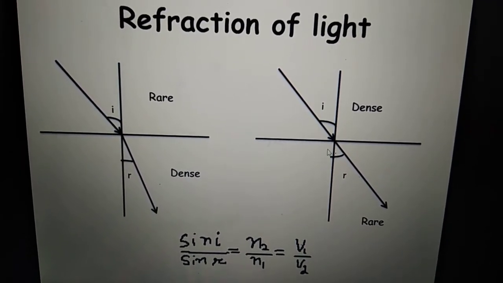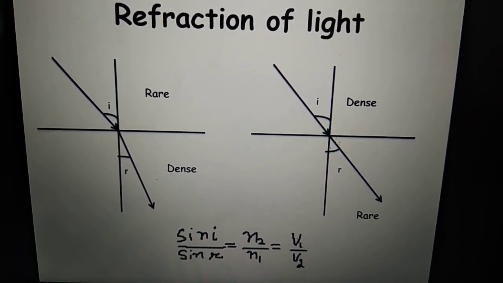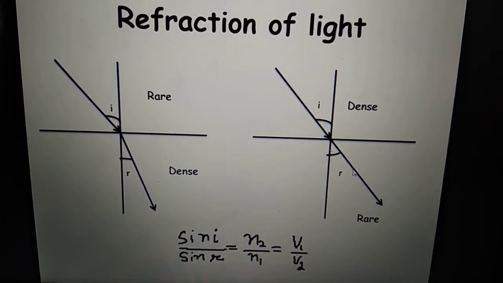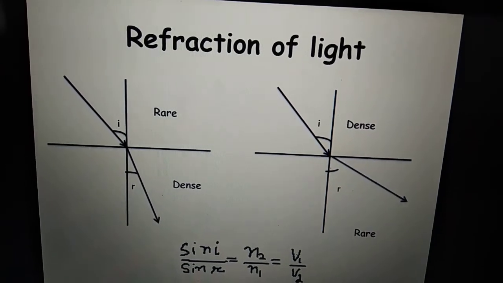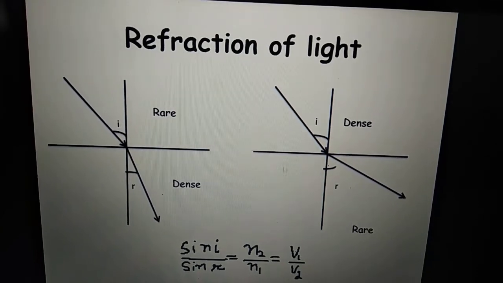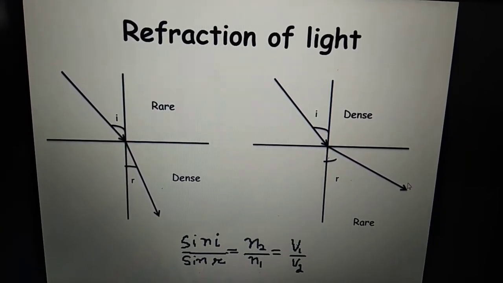Okay, now let us see the second case, when the ray is going from denser to rarer medium. Again we will anticipate that maybe the ray will go straight, but actually what will happen? Let's see. Actually in this case the ray will bend away from the normal. Okay, I remember this rule as denser to rarer, away from the normal.